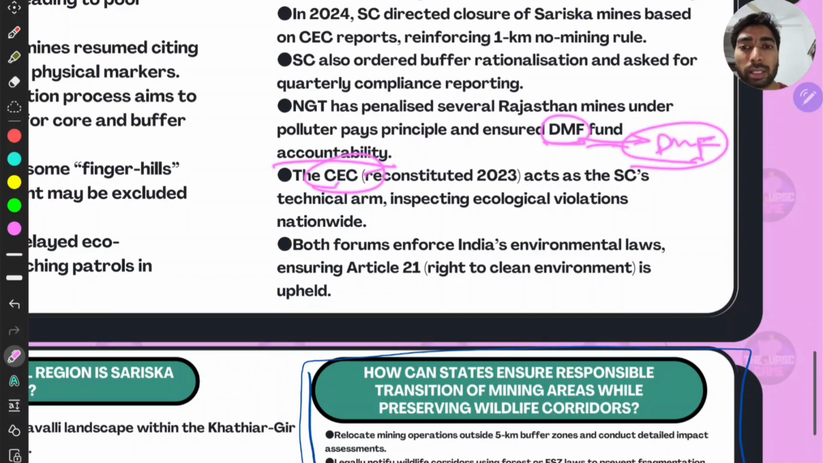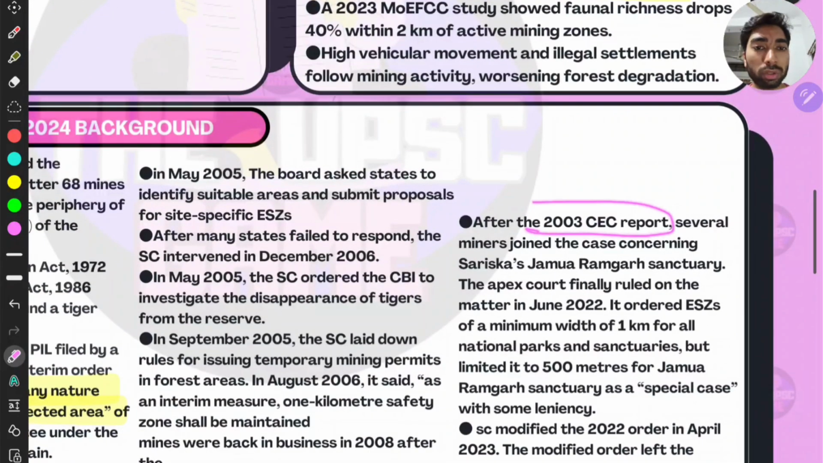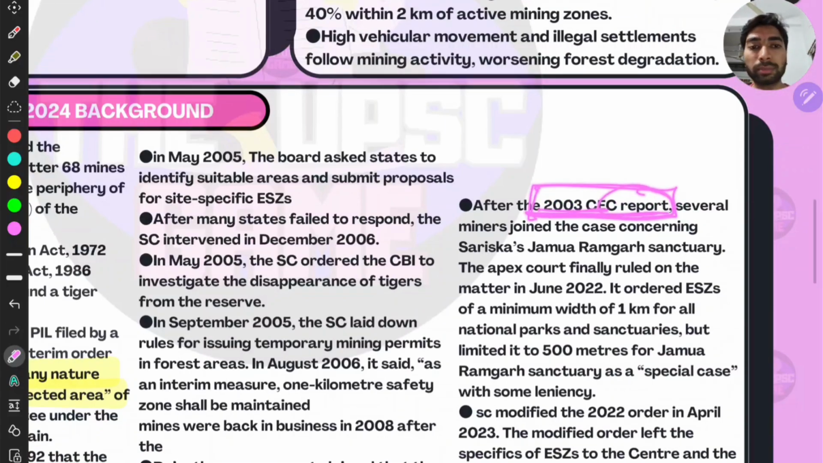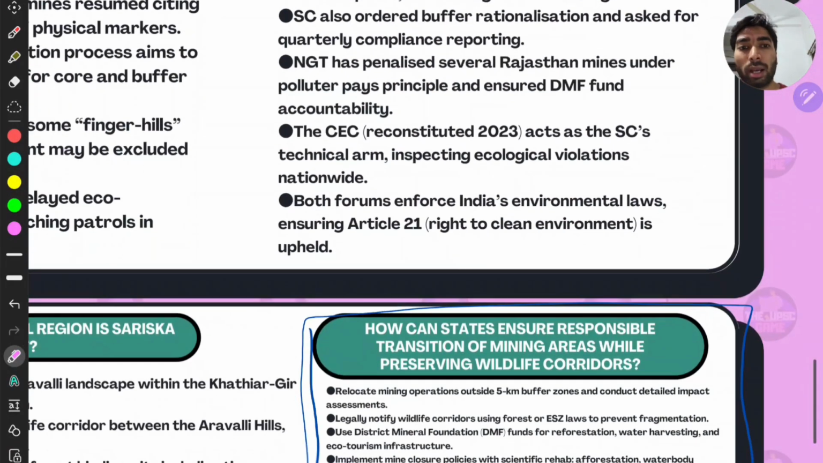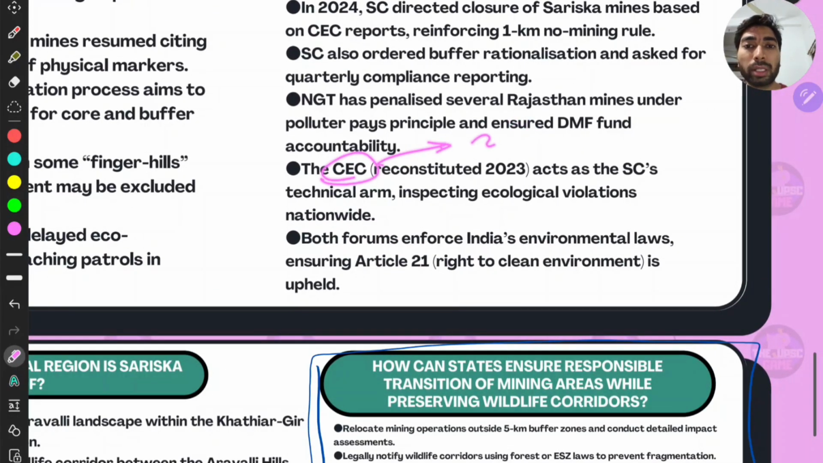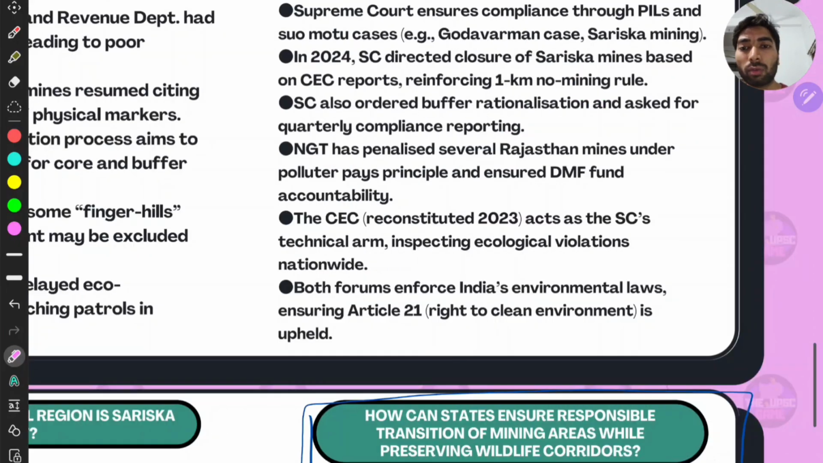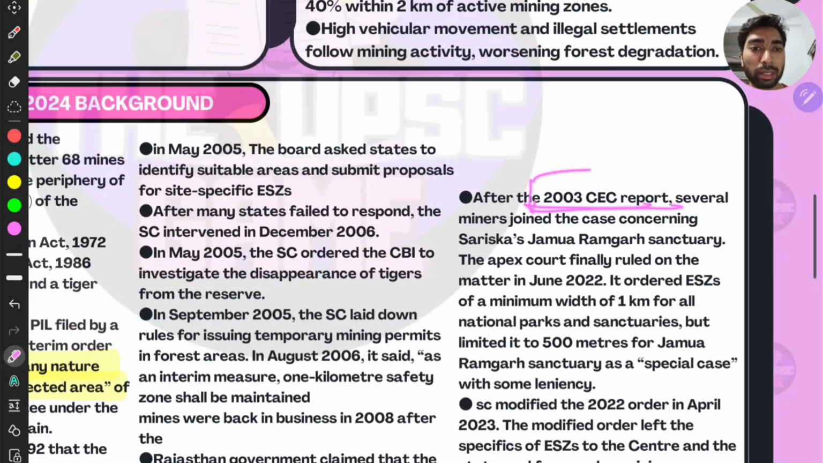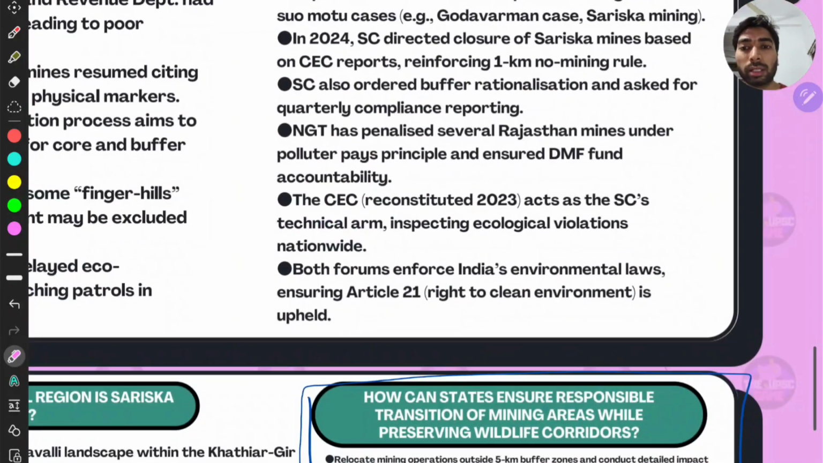And the Central Empowered Committee was reconstituted in 2023. Earlier it was in 2000, before 2003, right? They gave the report in 2003, right? And this 2023 CEC acts as the Supreme Court's technical arm, inspecting ecological violations nationwide, right? Remember this. Earlier the CEC, Central Empowered Committee, was under the government, right? But here, see, it is a technical arm for the Supreme Court, right?